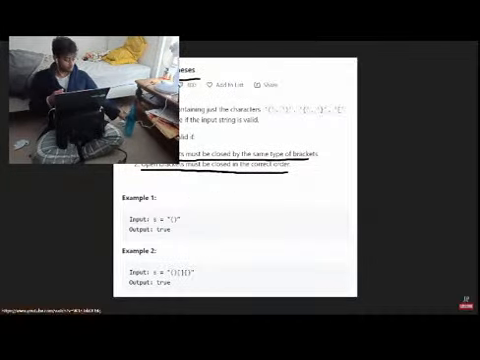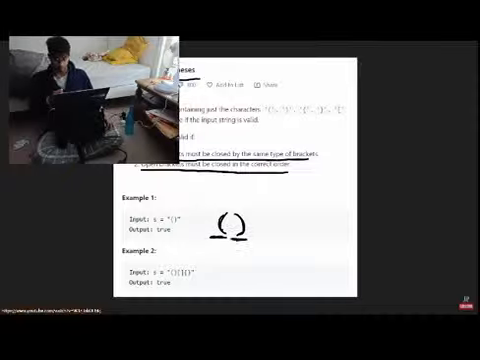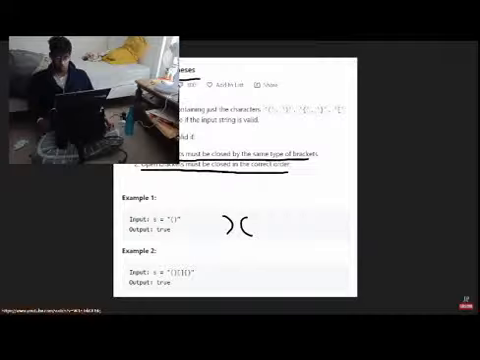So first example. Now, is this valid? Well, we start with an opening parenthesis, and then we close it with a closing parenthesis. So it happened in the correct order, right? Every open has a matching close, so this is valid, so we can return true. Obviously, if the order was opposite like this, it would not. We would have to return false because, first of all, this opening bracket isn't being closed, right? It's never being closed. The closing needs to go on the other side of it. So we have some unclosed parentheses, and it's basically in the wrong order.